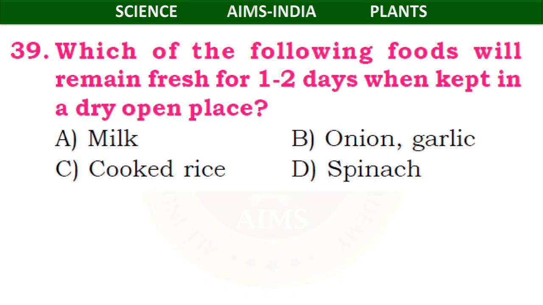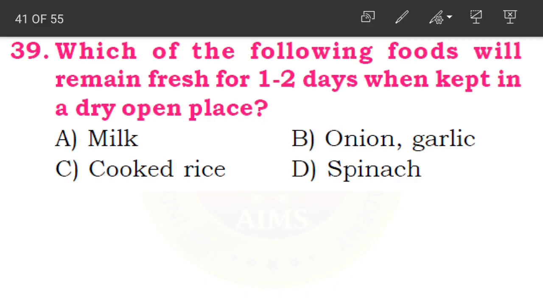Now 39th one. Which of the following foods will remain fresh for 1 or 2 days when kept in a dry open place? See, children, when kept in a dry open place, which of the following foods will remain fresh? Whether it is milk, onion and garlic, cooked rice, or spinach.